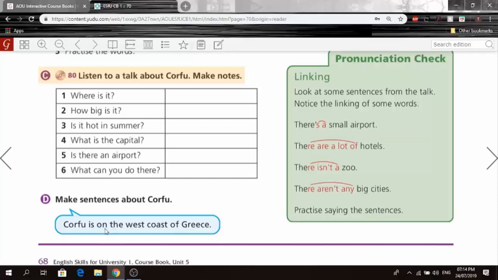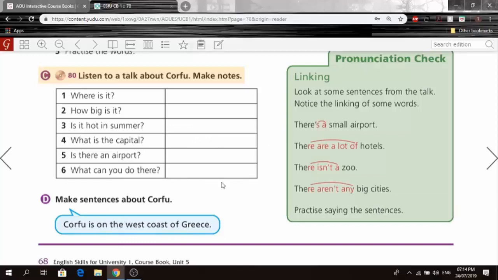There is an airport near Corfu. That's also a sentence. You can swim and do water sports in Corfu. Okay? These are all sentences. You don't have to write the exact same ones that I just did. You can always just use your own knowledge and the information above to make your own sentences.